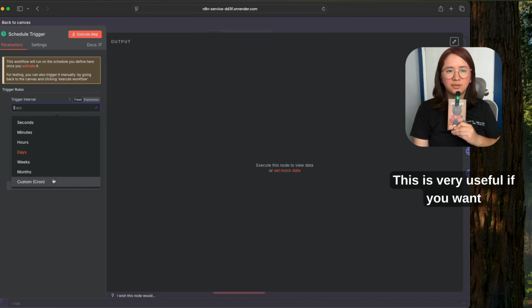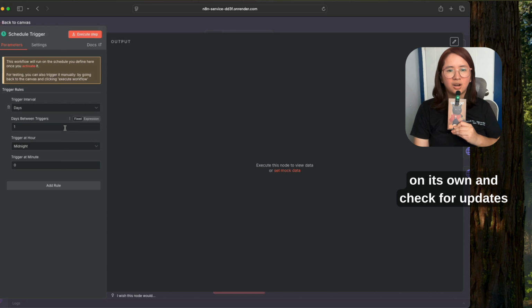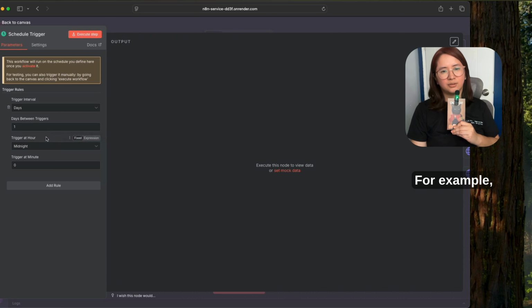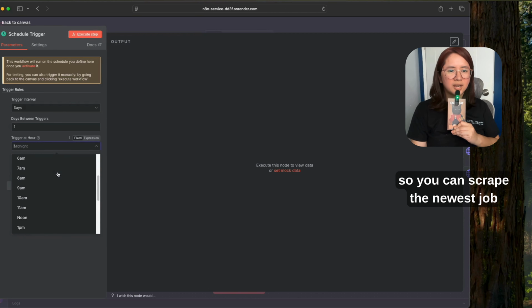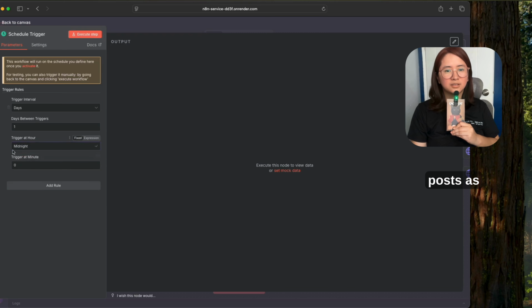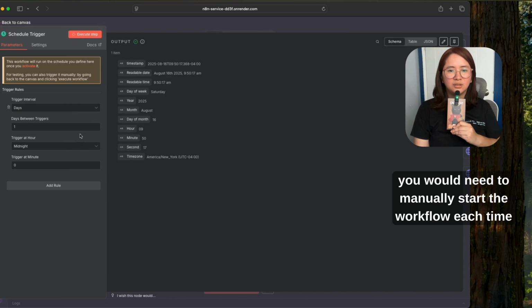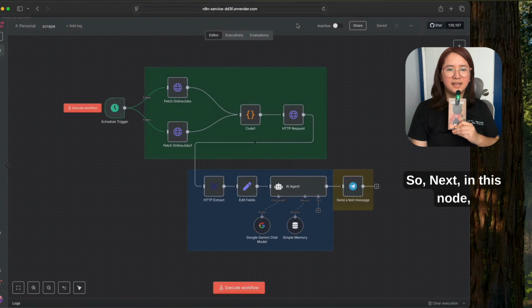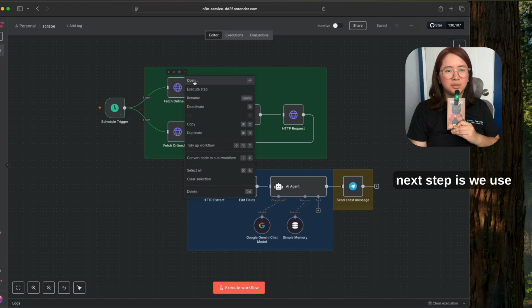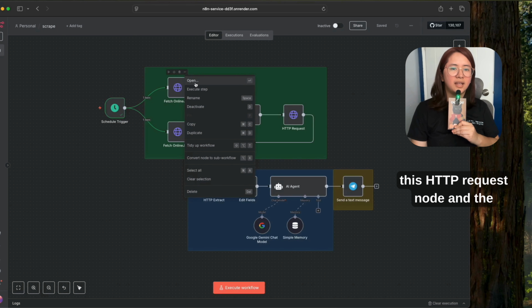This is very useful if you want your automation to run on its own and check for updates at consistent intervals. So for example, you might set it to run every day at midnight so you can scrape the newest job posts as soon as the day changes. Without this node, you would need to manually start the workflow each time, which defeats the purpose of having an automated system.